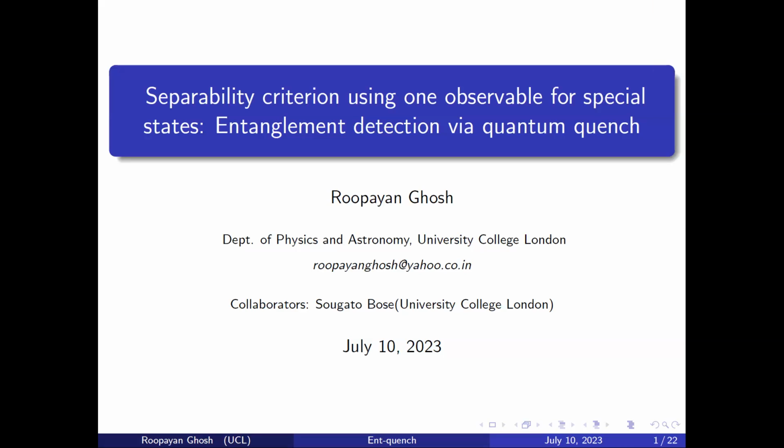So I'll be talking about the separability criterion using one observable, for some special states. Obviously, it is usually not done by one observable, so I'm saying when it can be done by one observable, and that will lead us automatically to entanglement detection by quench. I'm working as a postdoctoral fellow with Professor Roopayan Ghosh in University College London, and the talk,